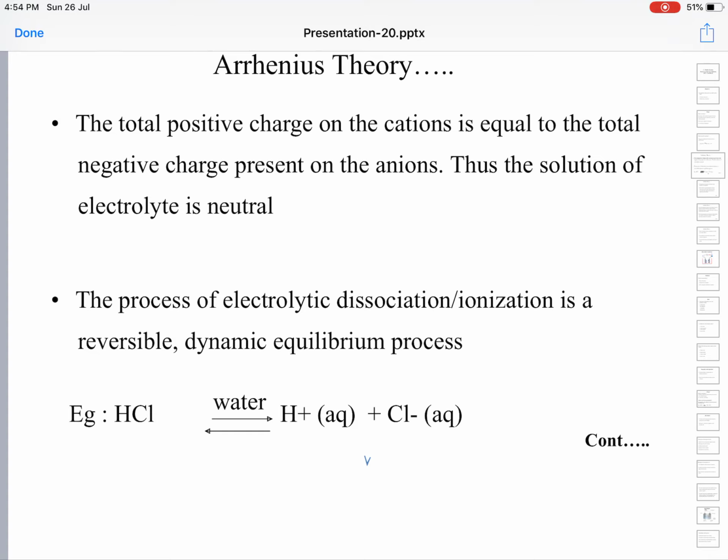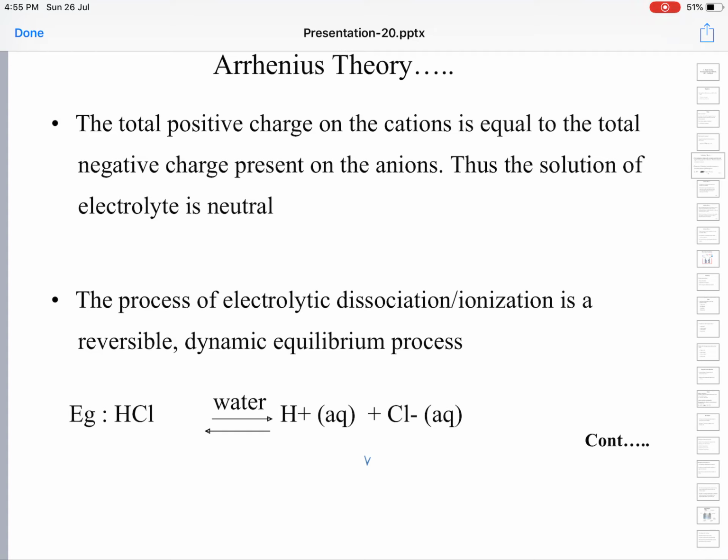So, they are aquated, and this is a forward reaction. In the forward reaction, HCl is dissociating into H plus and Cl minus ions. In the backward reaction, Cl minus and H plus ions are combining together to form HCl back.